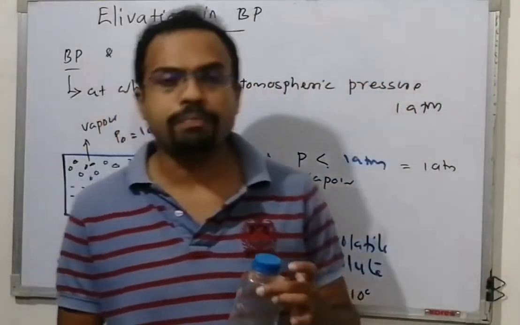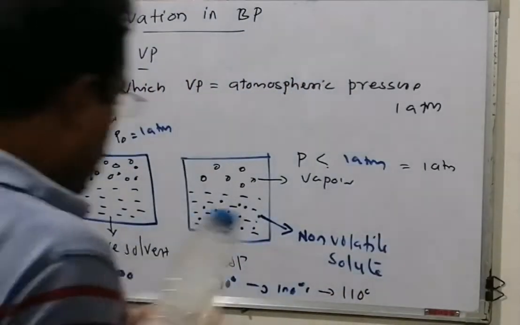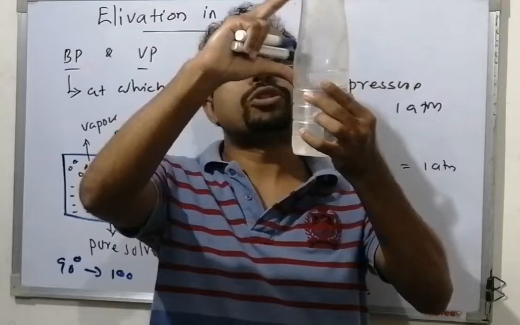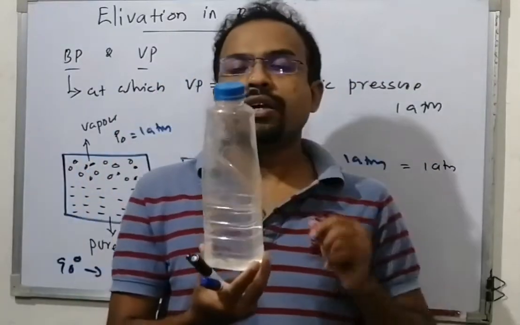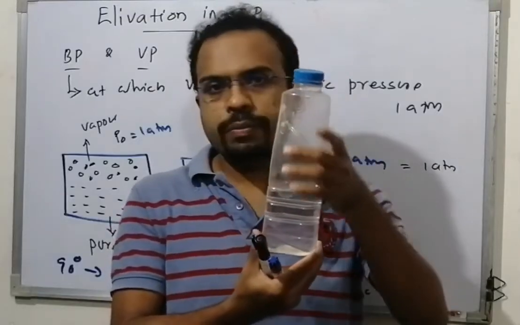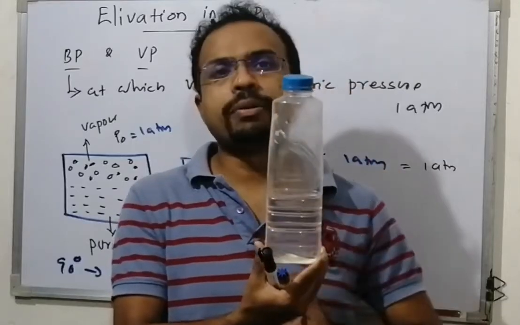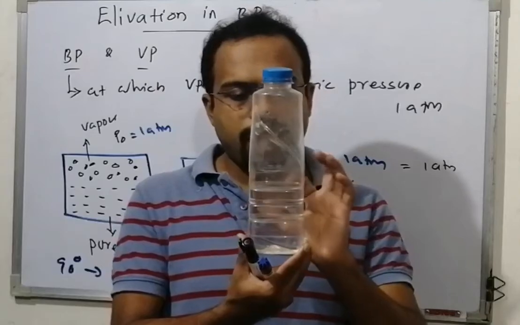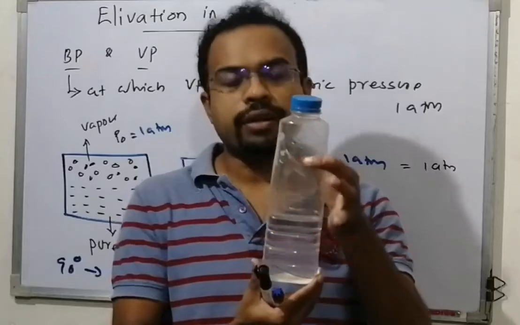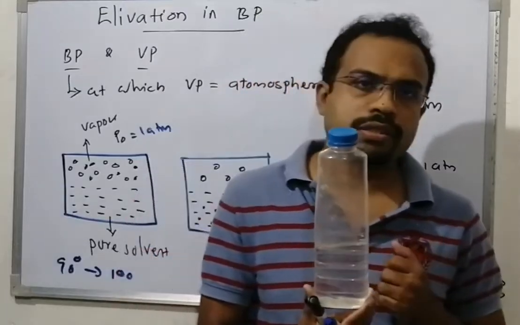I will give you one example. Imagine this bottle: this much is water, and this portion is empty. Will you say this is truly empty? Now, there is a lot of water vapor filled here, and that water vapor is in equilibrium with this liquid water at this temperature. You know, vaporization happens from the surface water. There is no vaporization from here, only from here. Vaporization always happens at the surface.